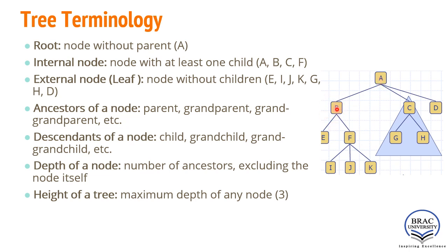So B has depth 1, E has depth 2, F is 2, the depth of J is 3, G is 2, H is 2. So if we want to calculate the height of this tree, you have to focus on the maximum depth of any node. So what is the maximum depth of any node? Only I, J or K has depth of 3. So the height of this tree will be 3.